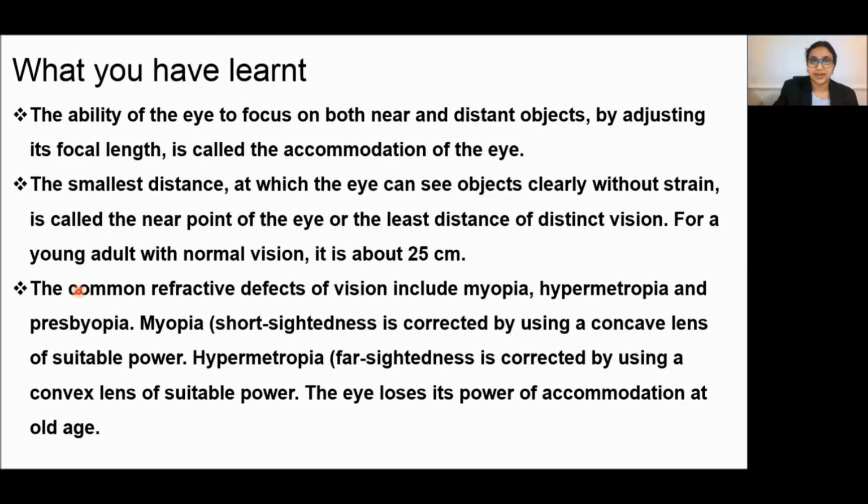The common refractive defects of vision include myopia, hypermetropia, and presbyopia. Myopia, also known as short-sightedness, is corrected by using a concave lens. Hypermetropia, or farsightedness, is corrected by using a convex lens of suitable power. Presbyopia is when the eye loses its power of accommodation at old age.